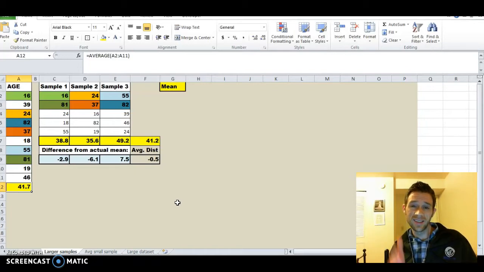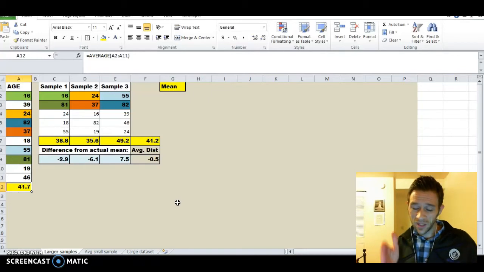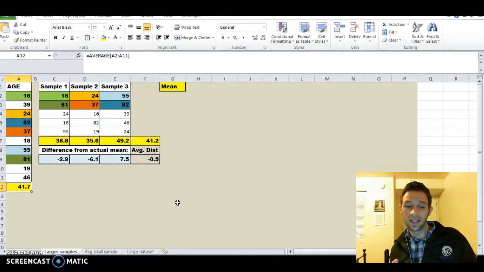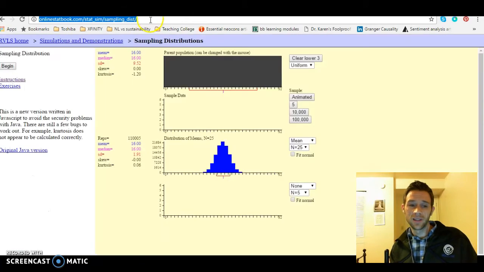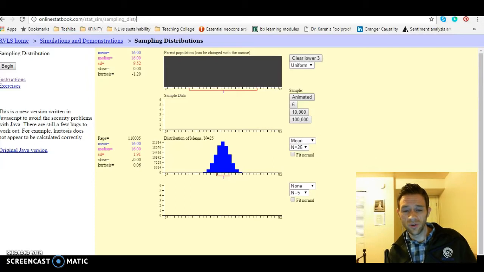That when we take a sample and we take the mean of it, if we were to do that over, hypothetically, theoretically, over and over and over again, we would see that the mean, or the mean of means especially, will get better and better and better. And by better, I mean closer to the actual population mean. So here's a great tool, and I posted this on Blackboard, online stat book. It's a sampling distribution simulator, and it will show you this. And it's teaching you the central limit theorem.